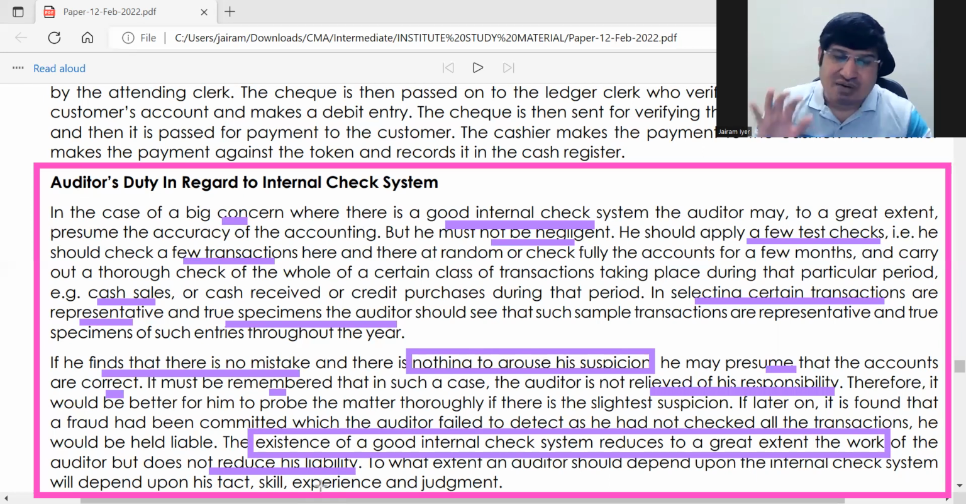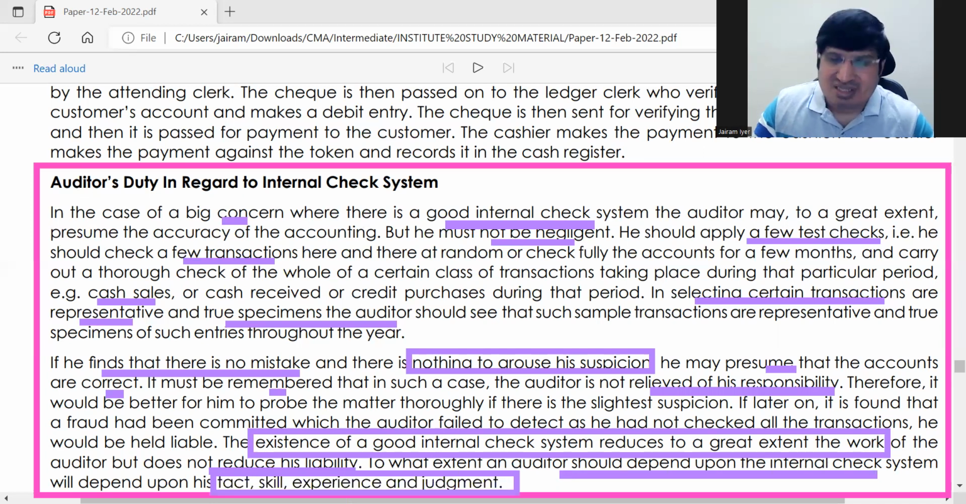His liability is not reduced. So make sure he checks as much as he has to. If he is doubtful and feels he needs to check more, then he should check more. To what extent will the auditor depend on the internal check? It will depend on his tact, skill, experience, and judgment. His judgment, after doing his tests and seeing the things, based on his experience and talent of judgment, he can decide it.